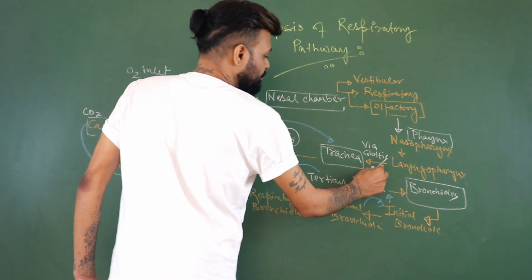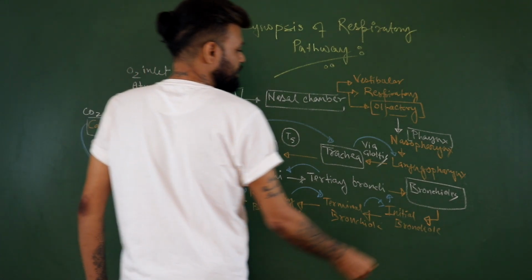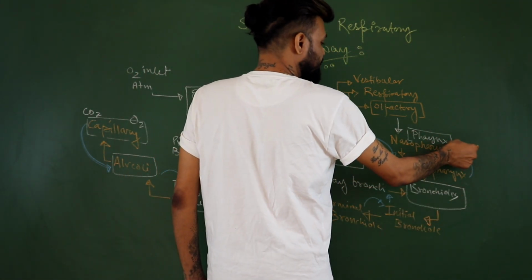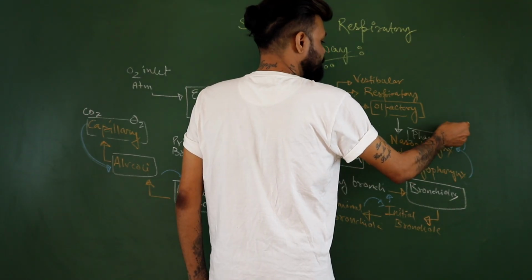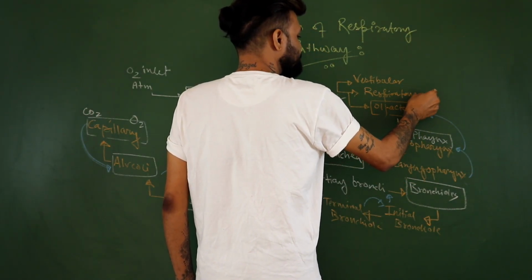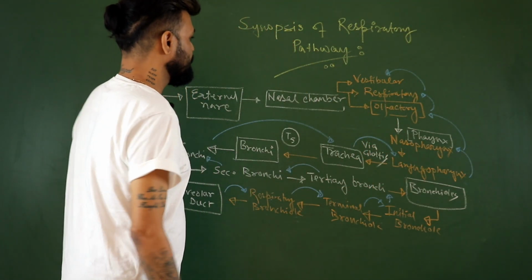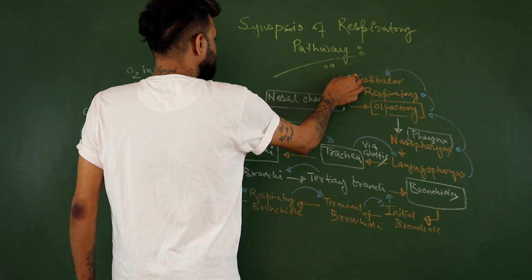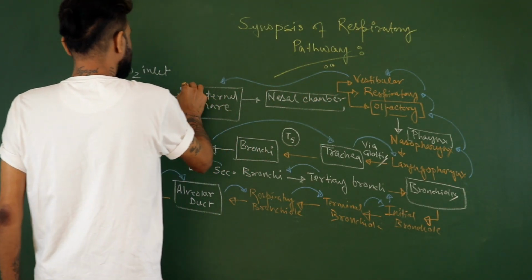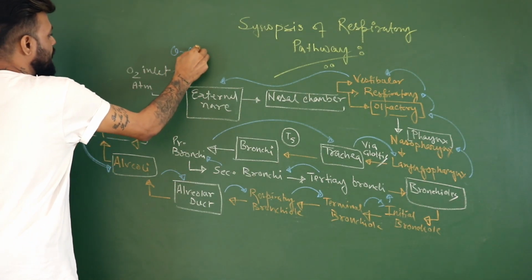From the primary bronchi it goes towards the trachea. From the trachea it goes to the laryngopharynx, then to the nasopharynx, then towards the olfactory, respiratory, and vestibular nasal chamber. From the vestibular nasal chamber, the air is breathed out to the atmosphere. Carbon dioxide outlet.